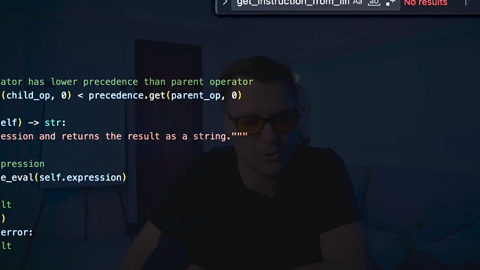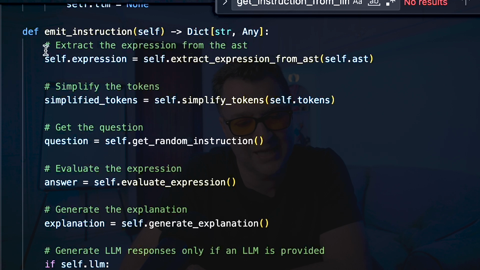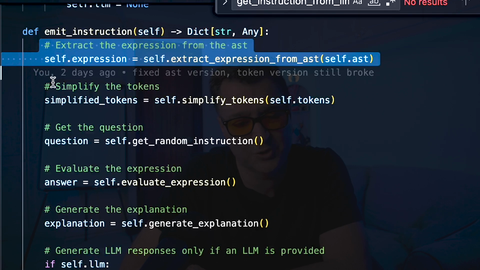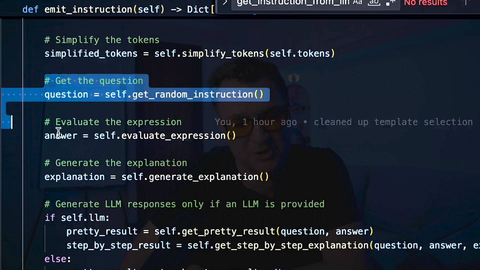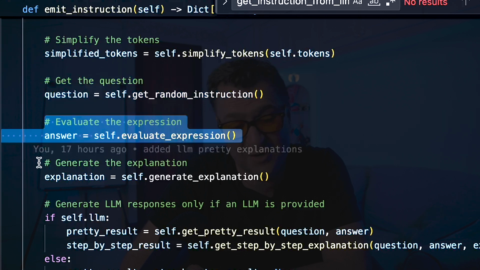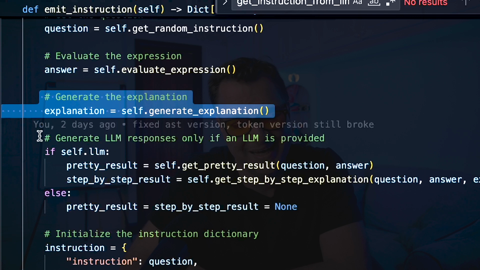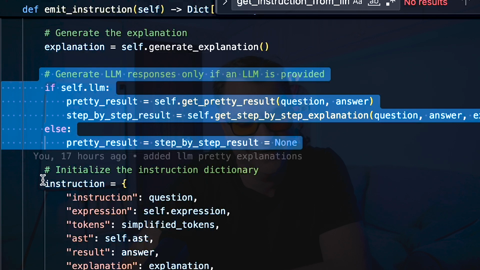And again, if I look at the instruction emitter for a second, which is its underlying base class, you can see that all that's happening is it extracts the expression from the abstract syntax tree. It'll do some token simplification. It's going to call get random instruction, which is what we looked at a second ago, get template. It calls evaluate the expression, so it evaluates that. It'll generate the explanation. I'll do that in a second. And then if we want to generate LLM responses, I'll go through that in a second. It will do that, and then it outputs that instruction. That is it. And by the way, that's exactly how things like assemblers work. You just literally walk the tree, and then once you walk the tree, you can emit the instructions for that. So there we are.